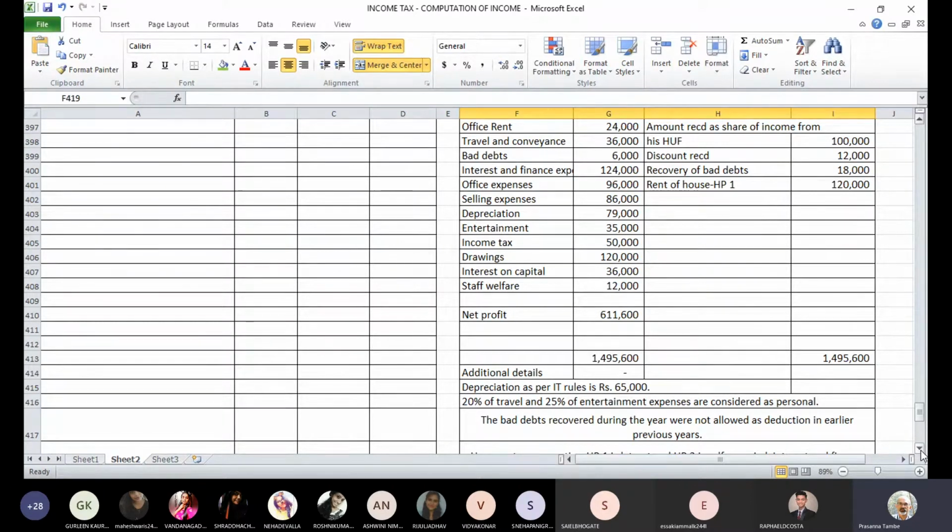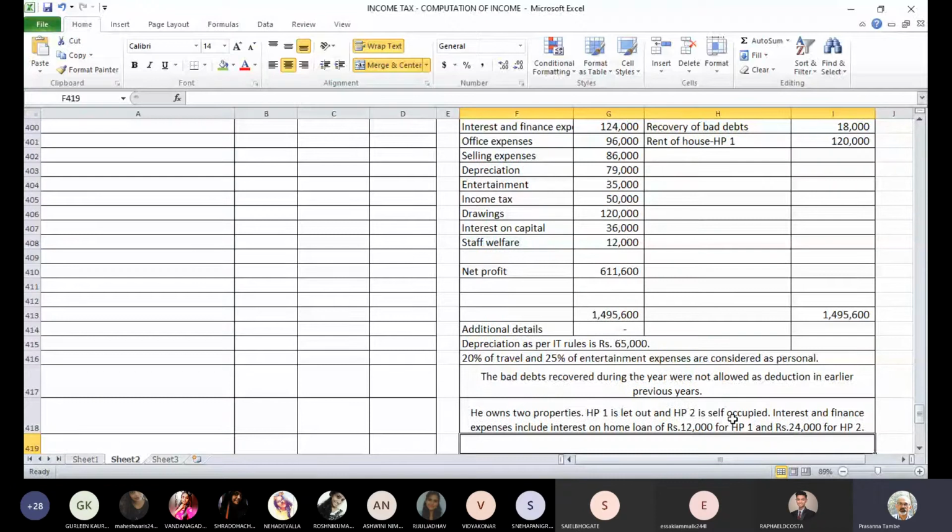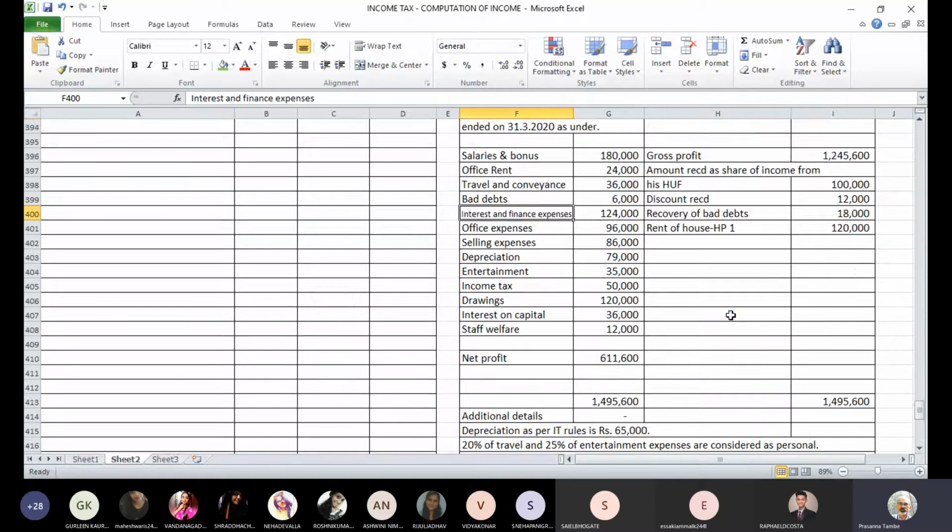And then expenses are there. We will identify which are not allowed as deduction. As we proceed with the discussion, we will identify those expenses where possible disallowance may have to be considered. If you see the notes, he is paying some interest on home loans, and that is included in interest and finance charges. Your P&L account has a head interest and finance charges. So this includes the interest on home loan. So we will have to consider this when we compute the income from business or profession. We will see what is to be done for this particular item of income. So with this brief discussion, we can proceed.